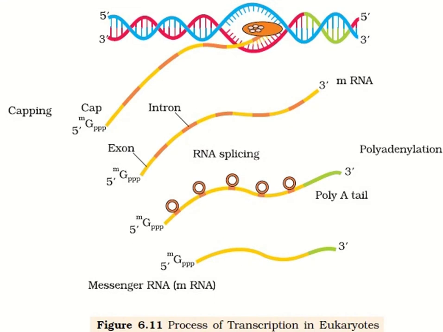Now here is a diagram which is showing all these processes. Now in this you are seeing the exons, introns, then you are seeing here the processes like splicing. In splicing, what you are observing here, the introns are being removed and only the exons are joined. Now both the processes, capping and tailing, are also taking place. Now this is the last, you are seeing here the complete messenger RNA.